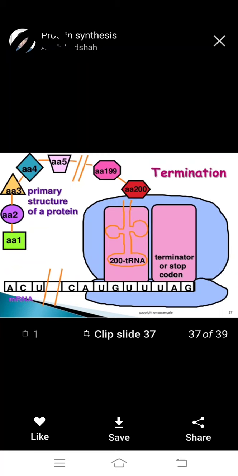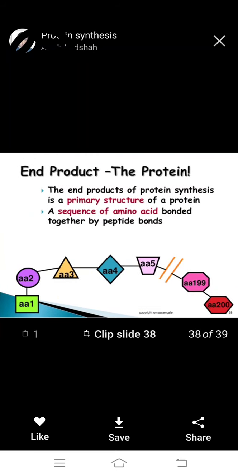There are three stop codons, but the first one is UAG, a termination codon, and then it stops the formation of the amino acid chain. So the end product of protein synthesis is the primary structure of a protein, a sequence of amino acids bonded together by peptide bonds, very important.